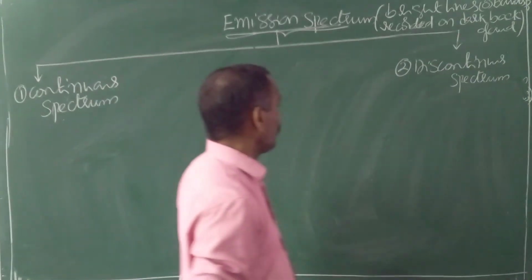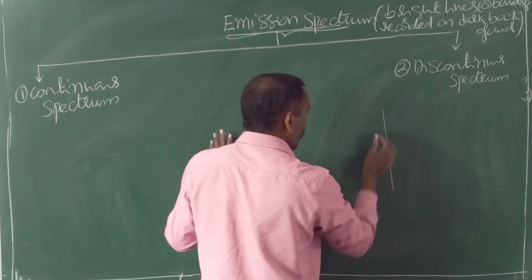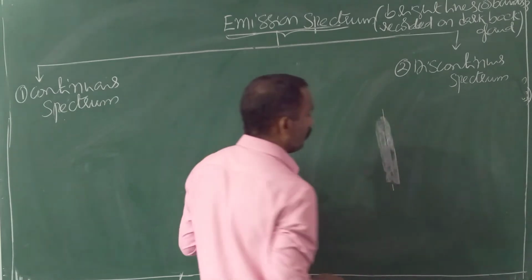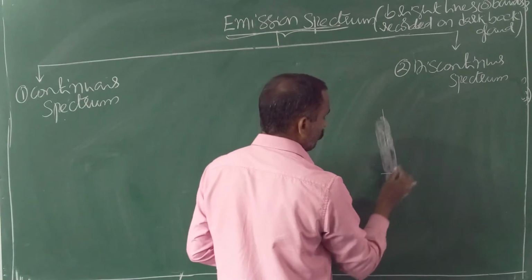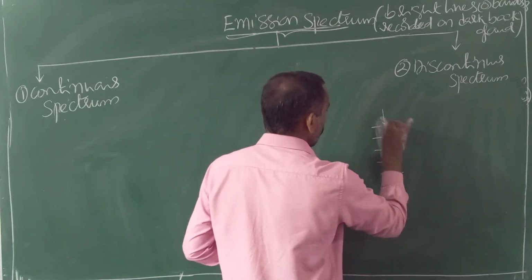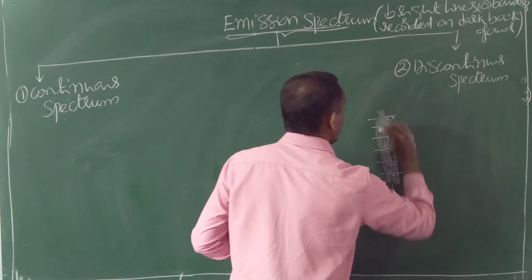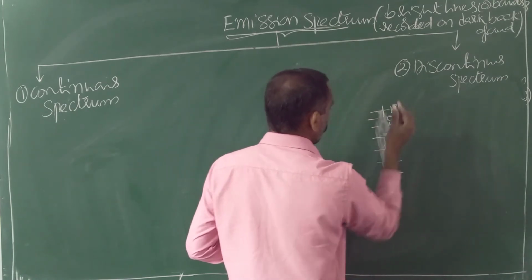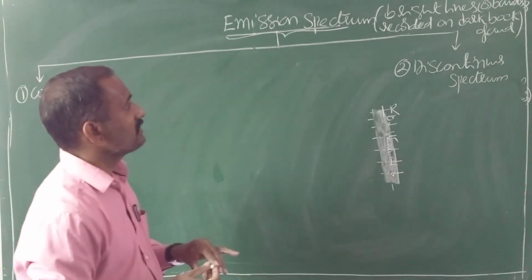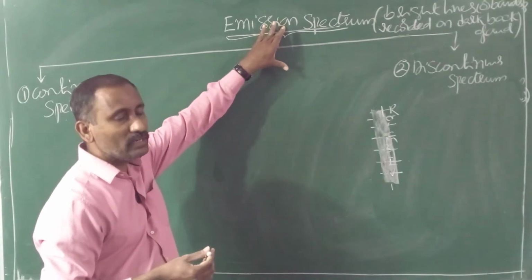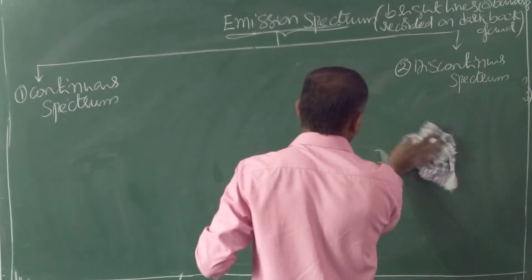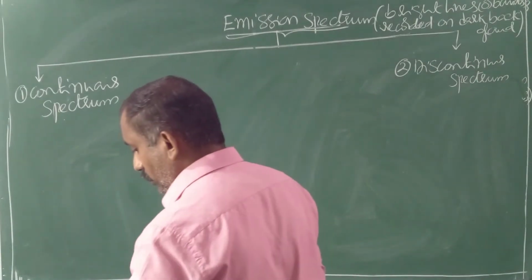So in the emission spectrum, on the photographic plate, there is a dark background, and on the dark background, bright lines are observed, V, I, B, G, Y, O, R. Theory point that you should remember: bright lines or bands recorded on dark background.